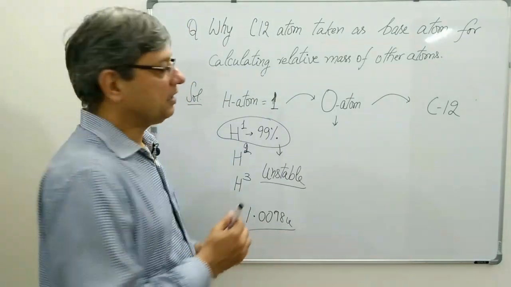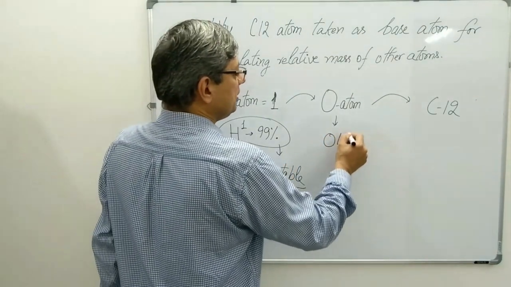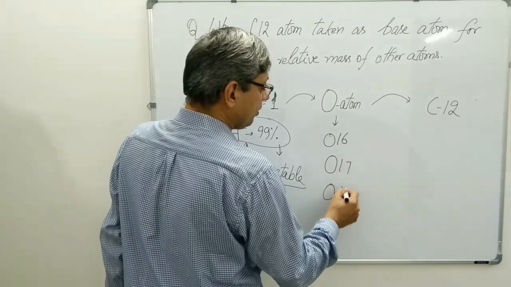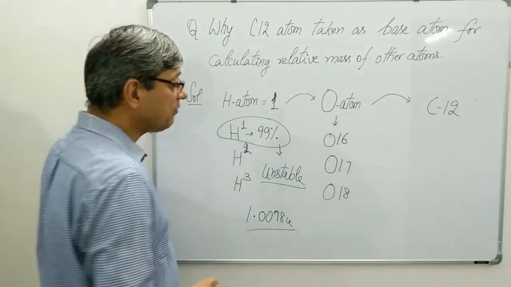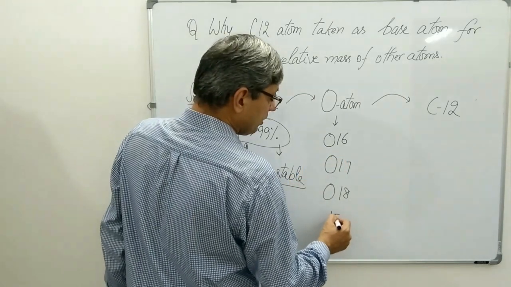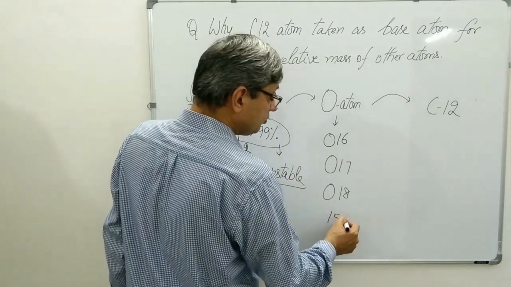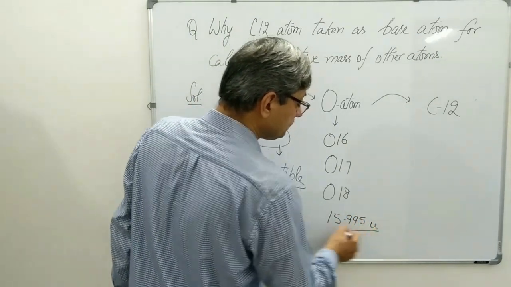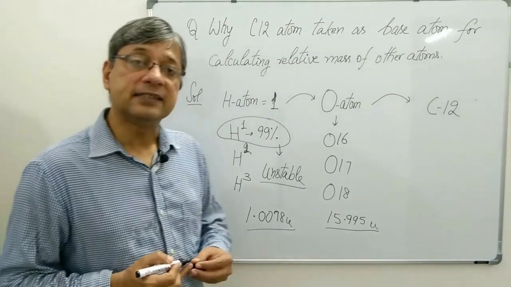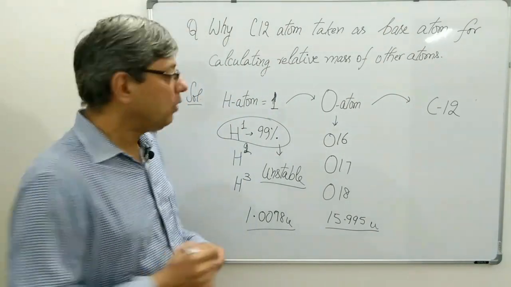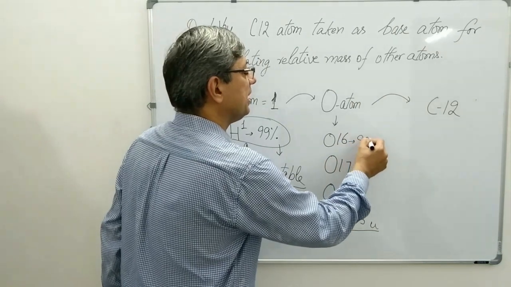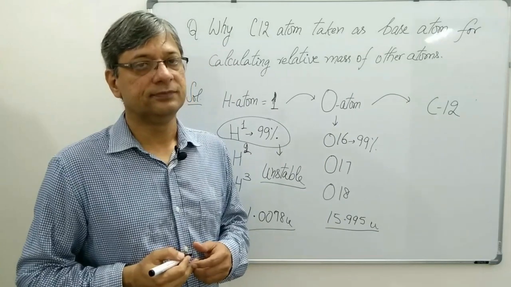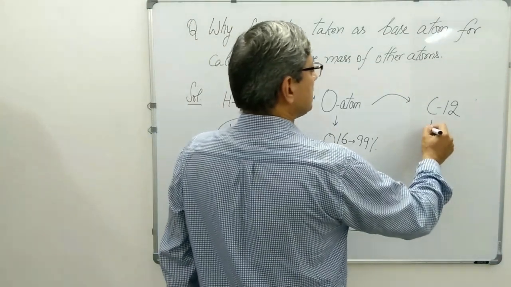Oxygen actually again consisted of 3 isotopes: oxygen 16, oxygen 17 and oxygen 18. And when the average atomic mass of oxygen was calculated, it was found to be 15.995 U. It was again not exactly a whole number. However, oxygen 16 was still 99% present in the given sample. Then carbon 12 was taken.